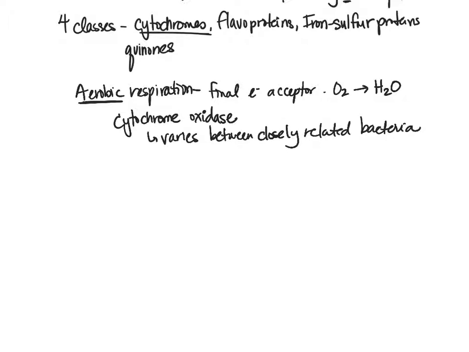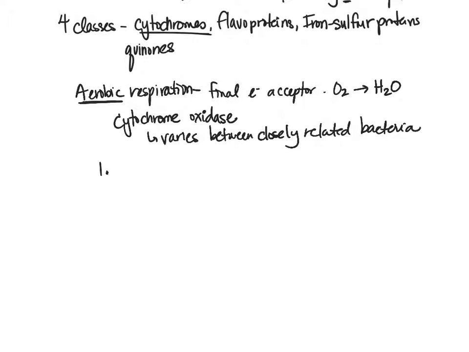So oftentimes organisms, if they can, they'll do aerobic respiration. And that's because we get so much energy from aerobic respiration. Remember from previous courses, you get about 36 to 38 ATP from aerobic respiration. So that's a really good option for getting energy. But there are often reasons why organisms cannot do aerobic respiration. So when we can't do aerobic respiration, there are 3 different examples that your text talks about.